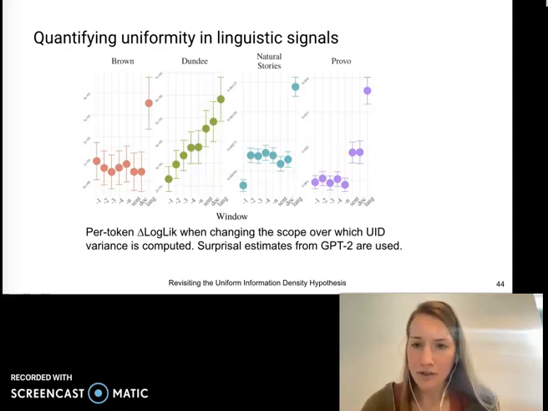But as we go along the x-axis, our window size changes from the previous n words to all the words in a sentence to the average information rate of all words in a language as determined by a standard English corpus. We see a general trend that operationalizations with a more global mean information rate are more predictive of psychometric data, suggesting that our global interpretation of UID may be more well-founded.